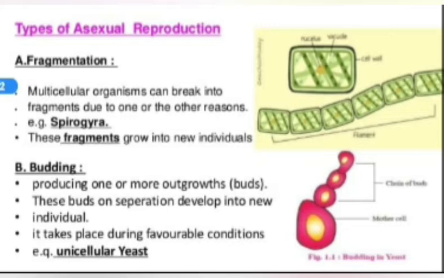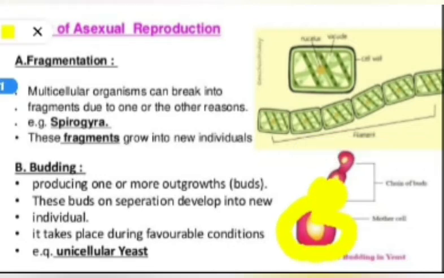The next point is budding. In budding, one microorganism produces one or more outgrowths, one or more buds around it, and these buds during maturation get separated from the mother cell and develop into new individuals. Look here, one yeast cell is there. It produces several buds around it.